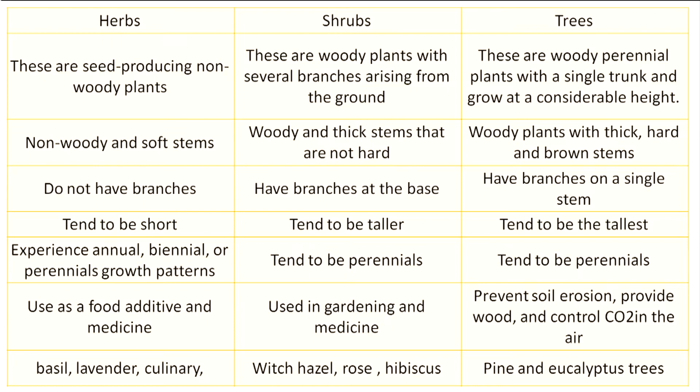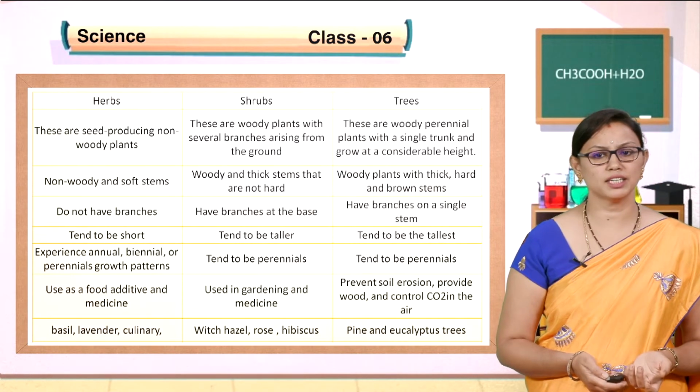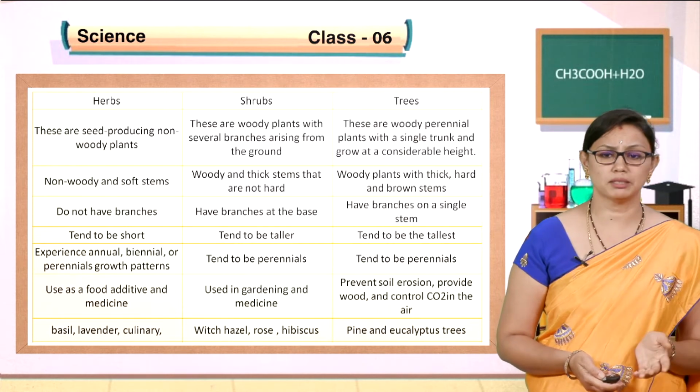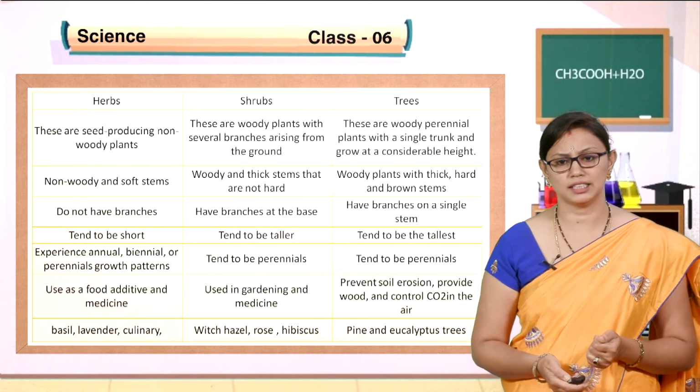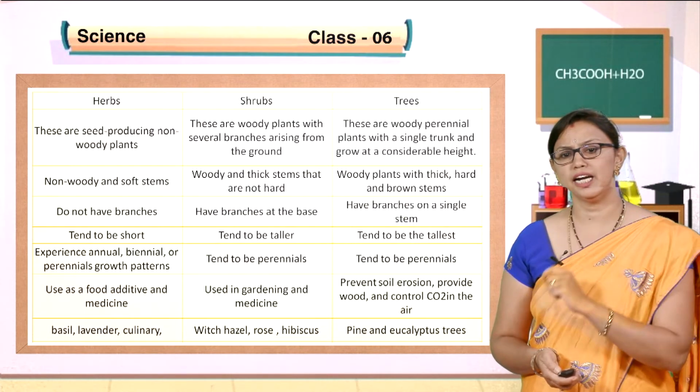And the trees, as you know, prevent soil erosion, provide wood, and also control carbon dioxide in the air. Examples for herbs are basil, lavender and culinary herbs. Examples for shrubs are witch hazel, rose and hibiscus. For trees, you can give mango trees, pineapple trees and eucalyptus. So these are the major differences between herbs, shrubs and trees.